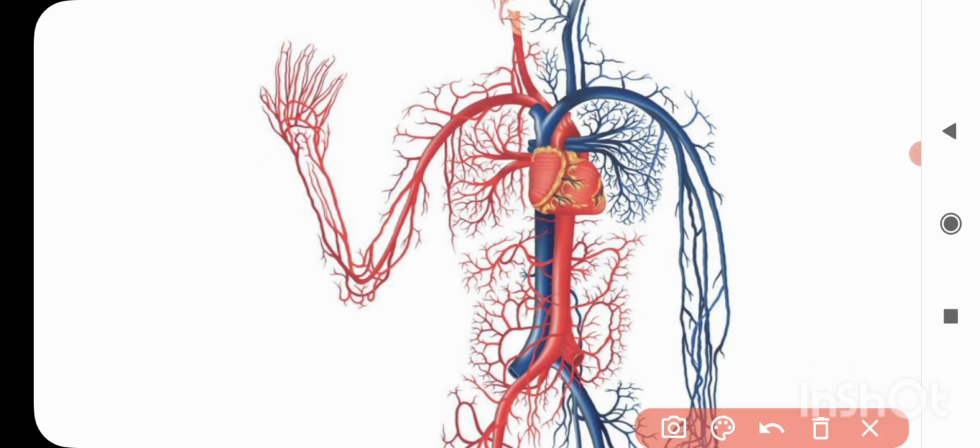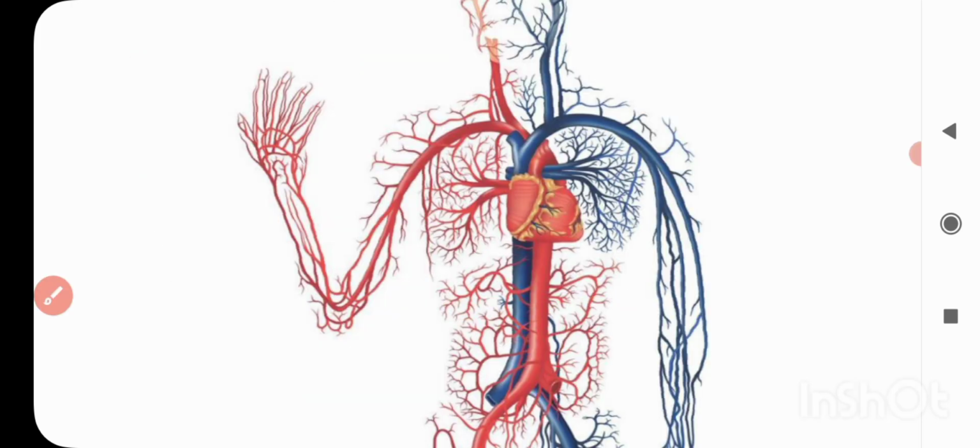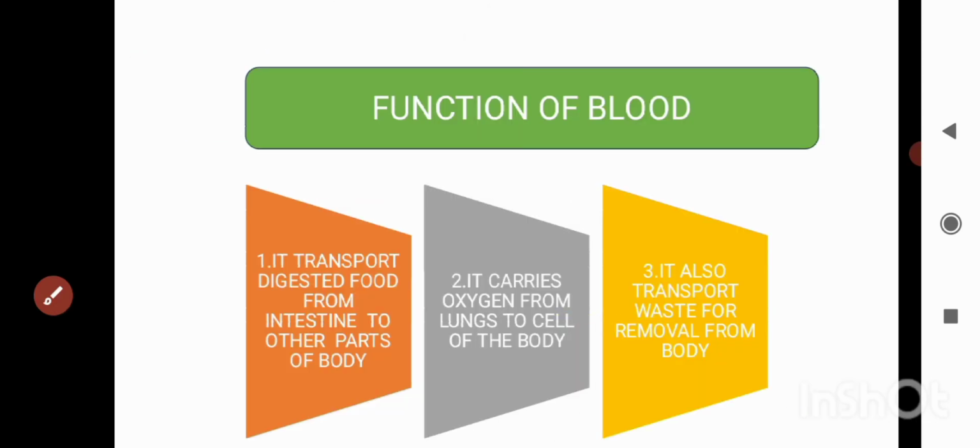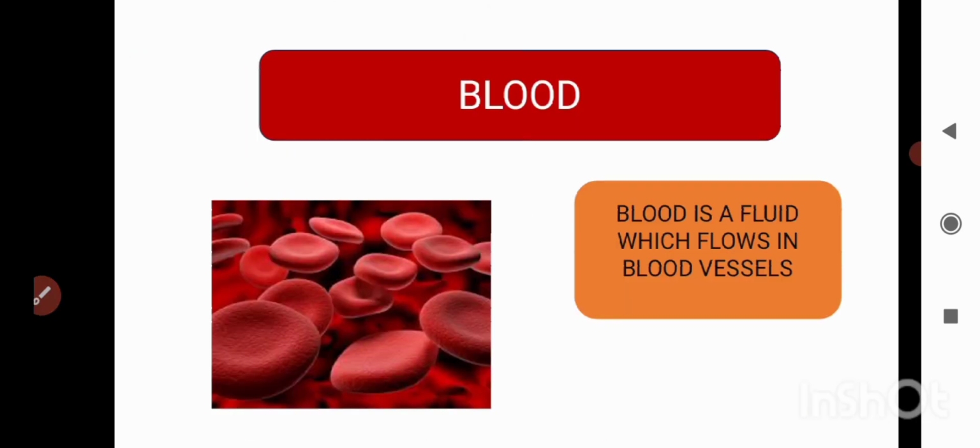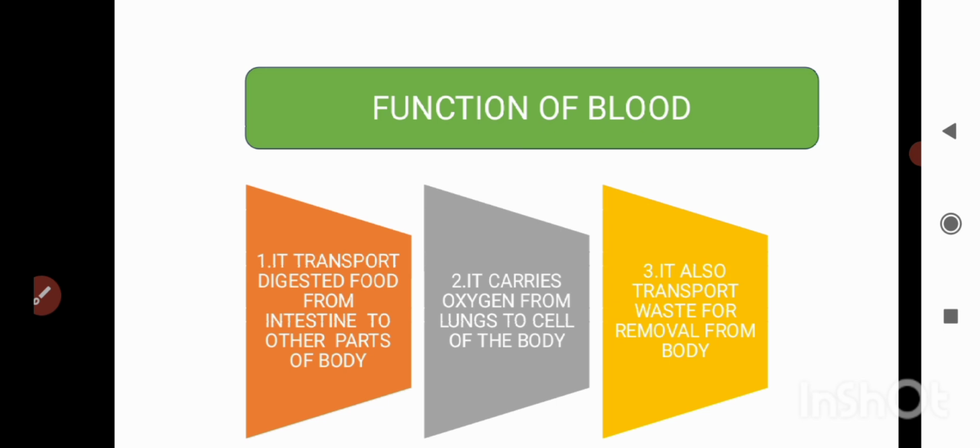So we have this pipe-like structure, and we call that pipe-like structure blood vessels. And in these blood vessels, blood is flowing. Blood is a type of connective tissue. So what is the function of blood then?